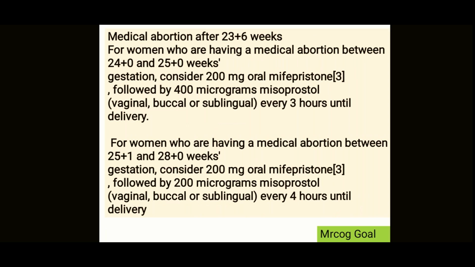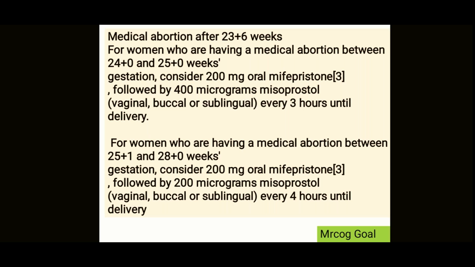Now, the medical abortion after 23 plus 6 weeks. For women who are having a medical abortion between 24 and 25 weeks of gestation, consider Mifi 200 milligrams plus then give meso 400 micrograms, right? And then every 3 hourly, you may just continue this until the patient delivers. And now from 25 to 28 weeks, give 200 milligrams of Mifi, then 200 micrograms of meso every 4 hourly until delivery.